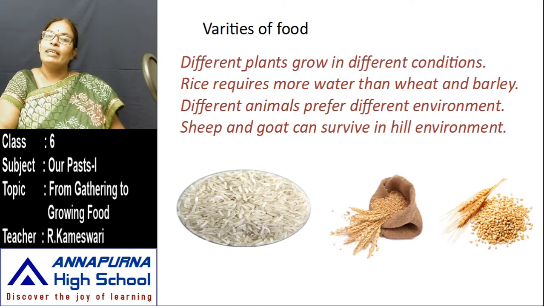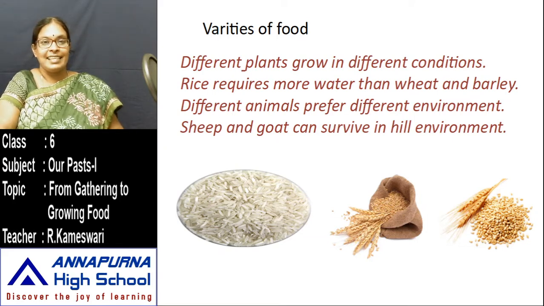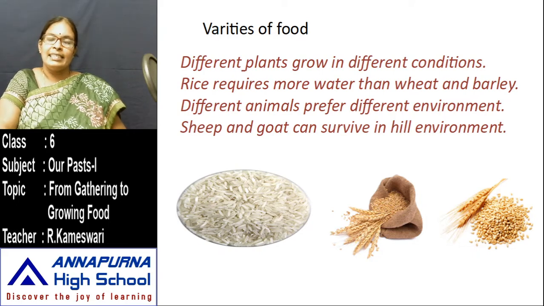Different plants grow in different conditions. Now you know this point very well, but the early days people did not know this. Different plants grow in different conditions. For example, rice requires more water. Areas which have a lot of water facility are suitable for growing paddy. Then wheat and barley grow in areas with very little water also.